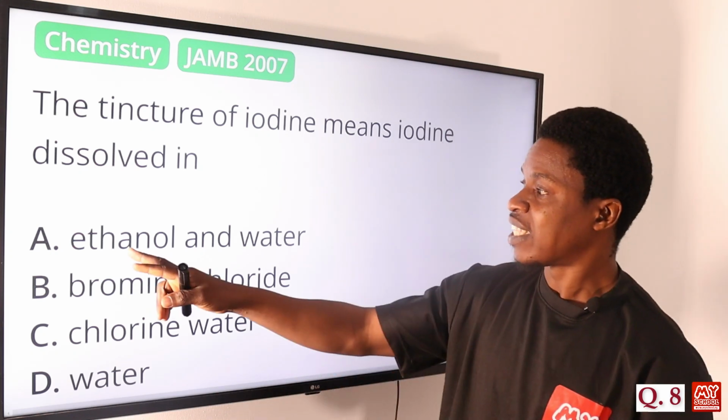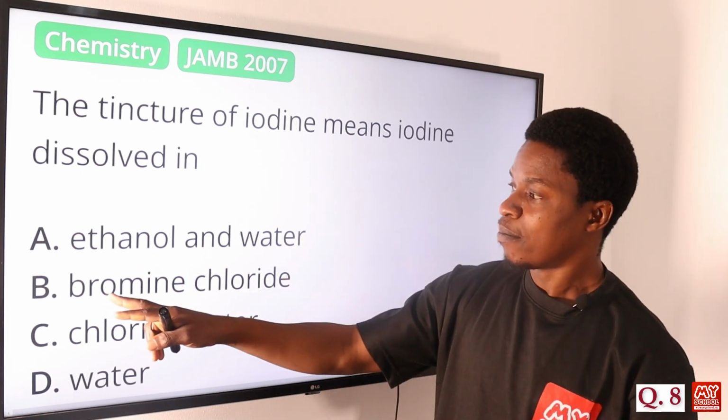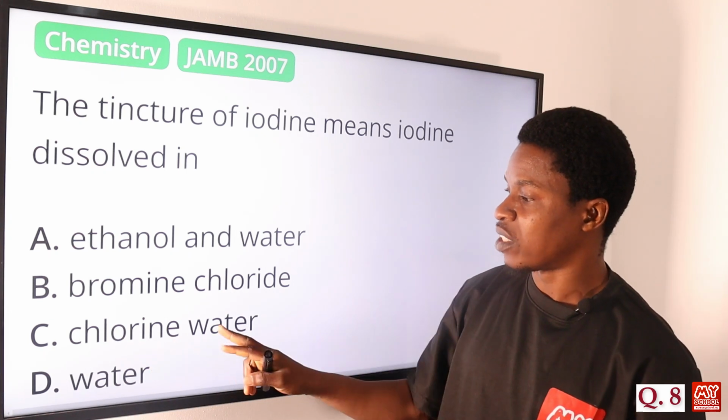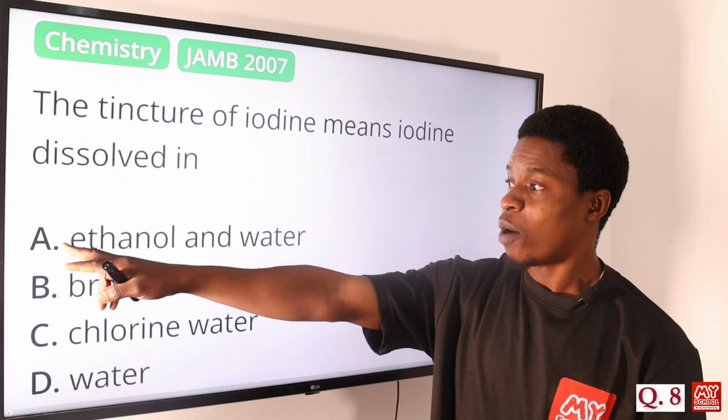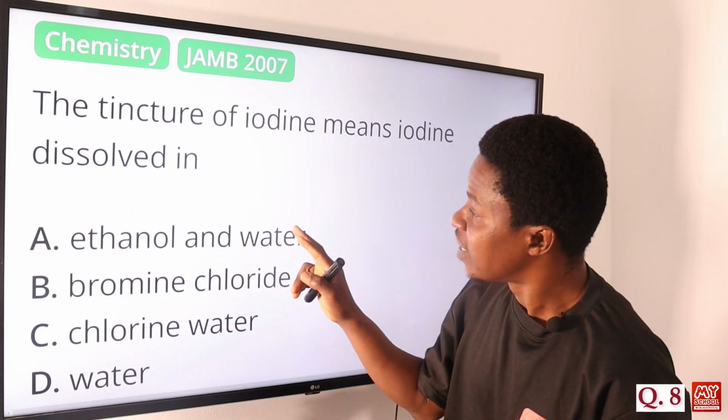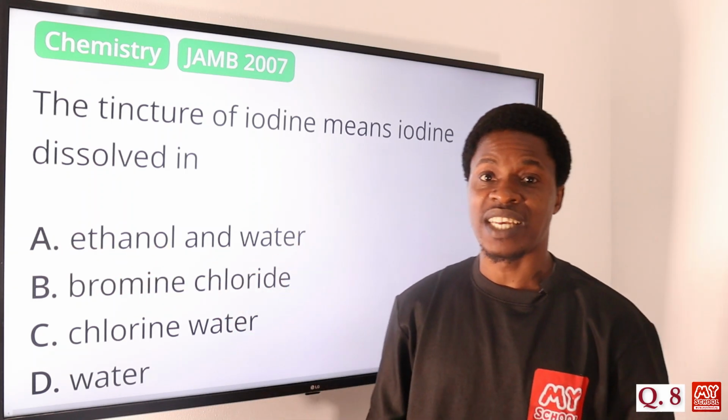Option A says ethanol and water. Yes, that's correct. Bromine, chloride, no. Chlorine, water just itself, no. That would have just been diluted. So option A, which says ethanol and water, is the correct answer.